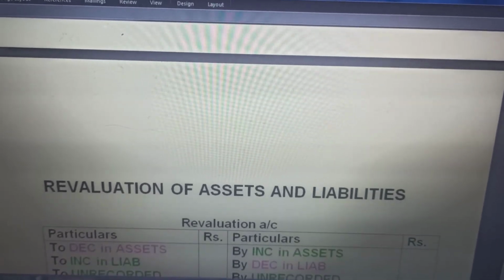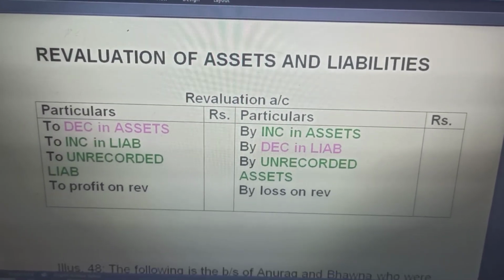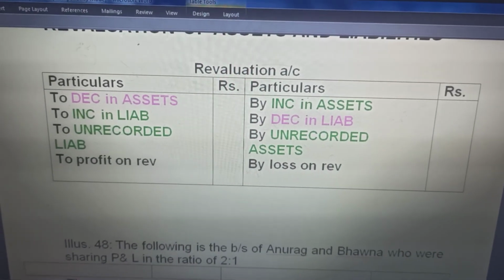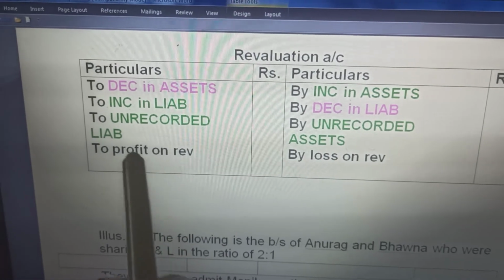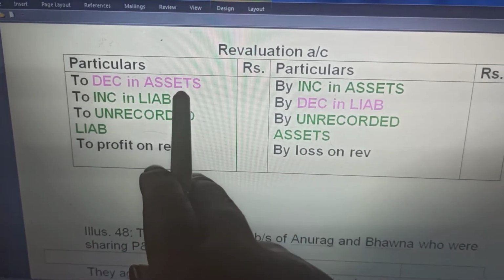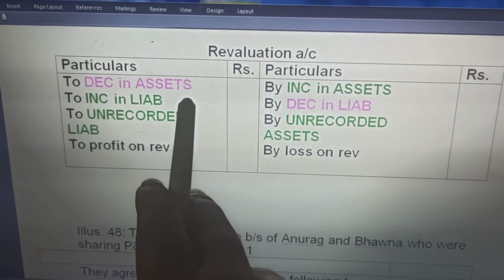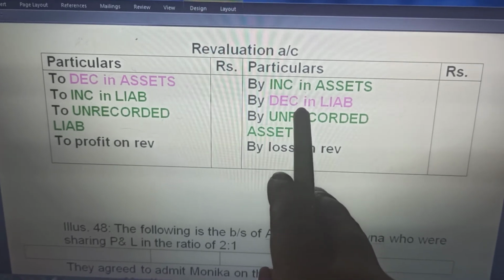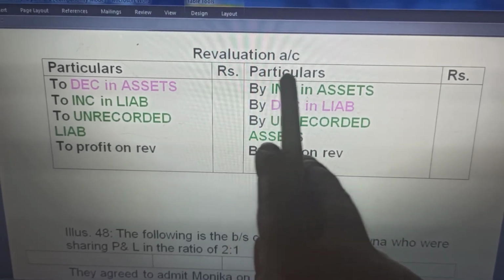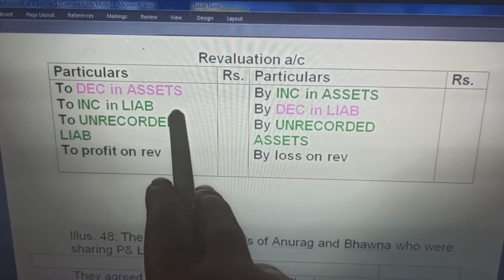Next, now we reach the revaluation of assets and liabilities. We have discussed revaluation in the previous chapter. I have made the revaluation account in a simple manner for you to understand. I use different colors so that it is easy for you to visualize and memorize. Decrease in assets on the debit, decrease in liabilities on the credit. Increase in assets on the credit, increase in liability on the debit.